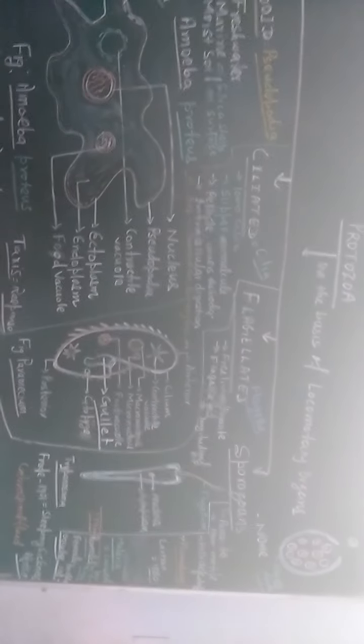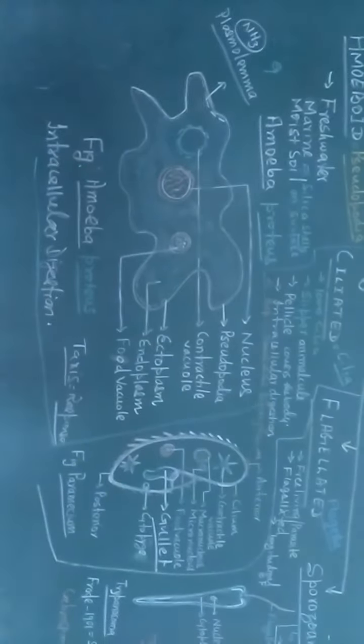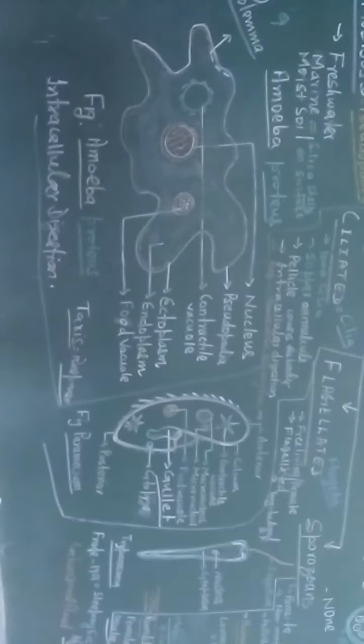So they have four members: amoeboid, ciliated, flagellated and sporozoans. This classification is done on the basis of their locomotory organs.